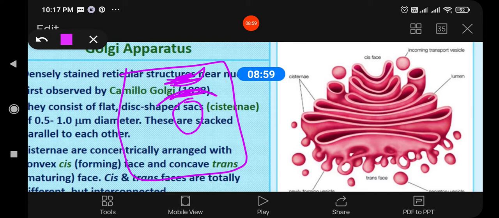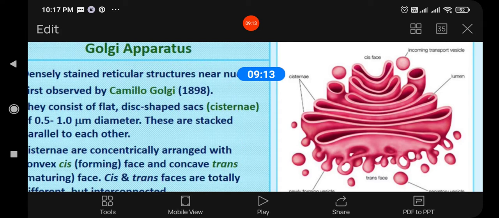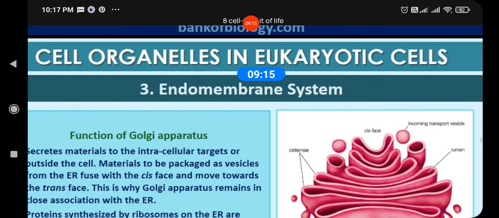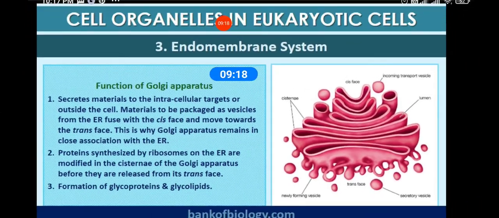The cis part is responsible for receiving secretory materials through the vesicles which are pinched off from the smooth endoplasmic reticulum, whereas the trans phase, now you can see over here, that is concave in shape, lies towards the nucleus and is responsible for releasing the material.